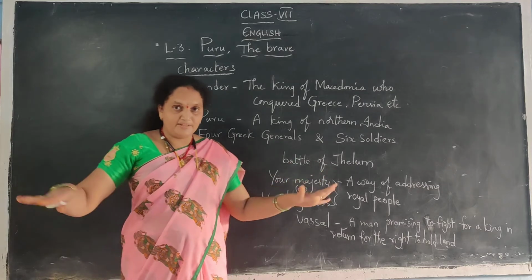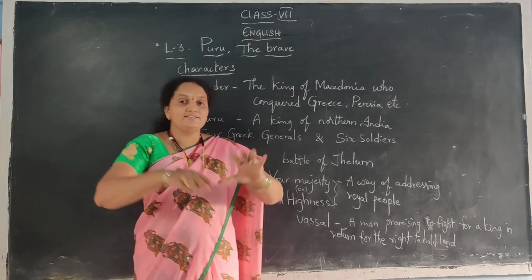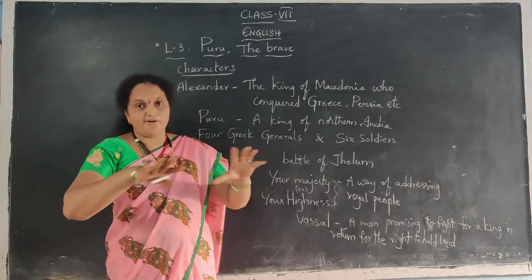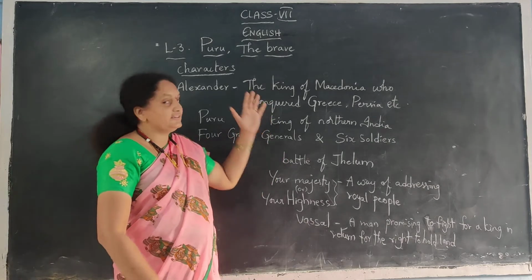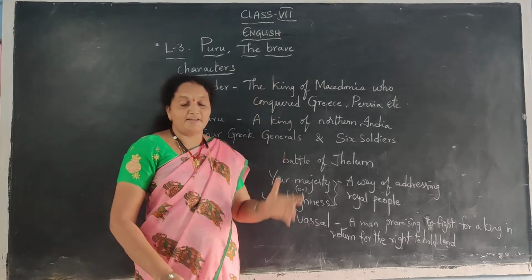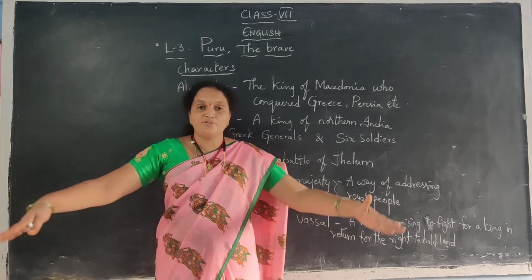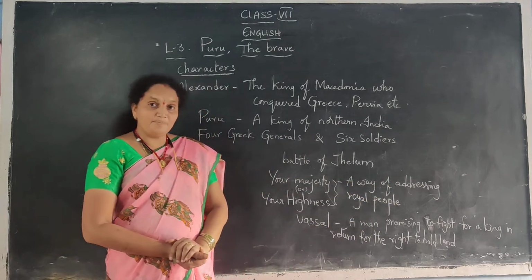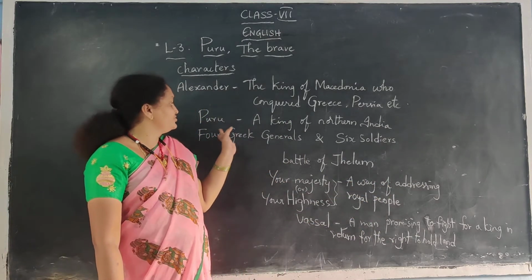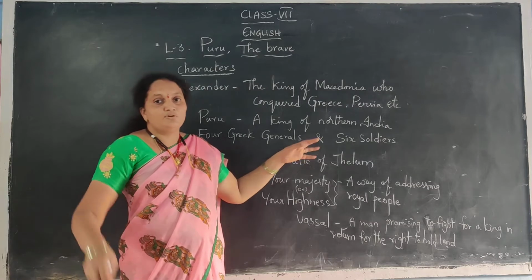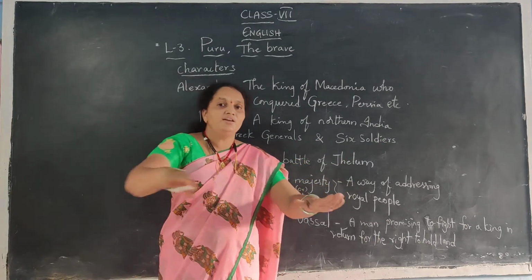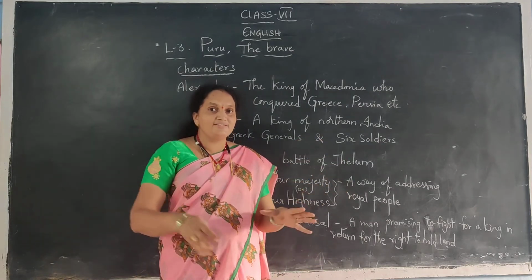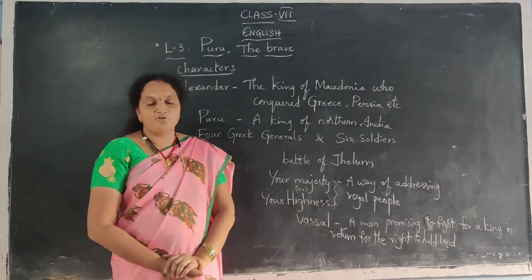Now when the lesson started, we can see the scene. If it is like a drama, we can see the king Alexander sitting in a high chair, along with the 4 Greek army generals sitting in low chairs. They were discussing this Battle of Jhelum.